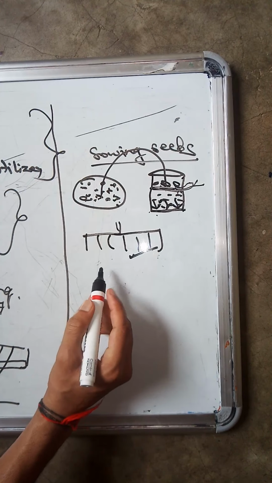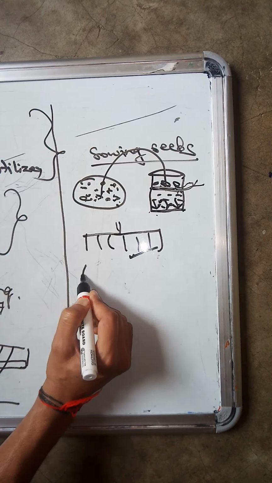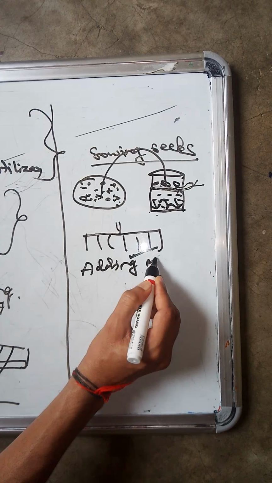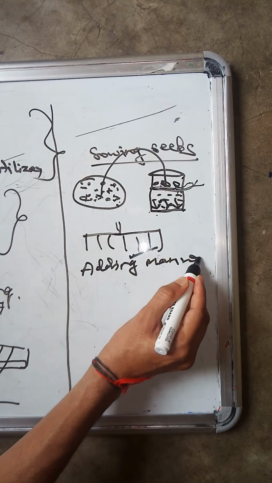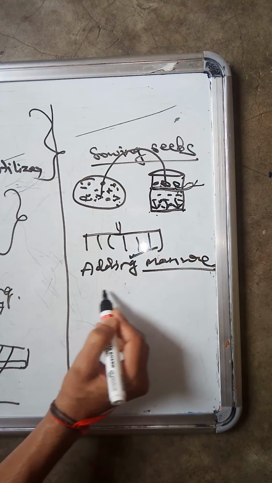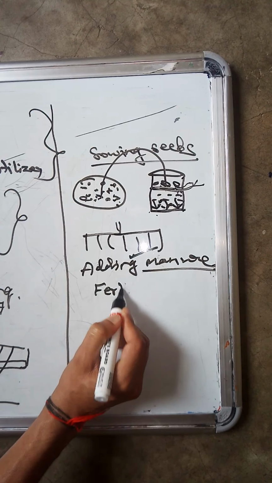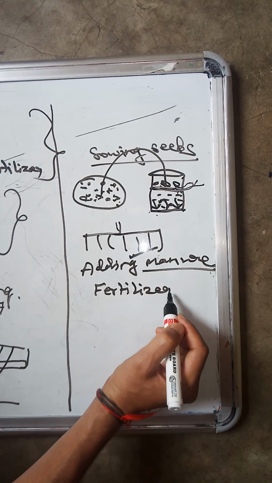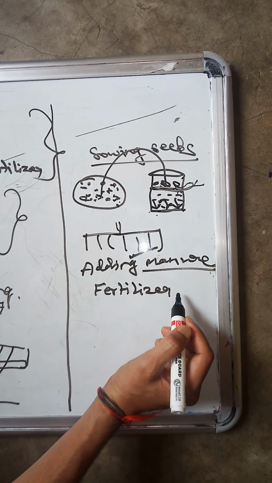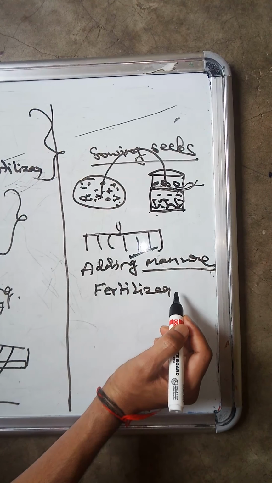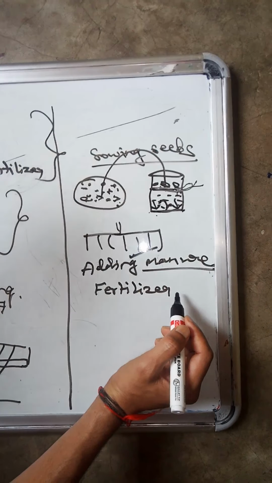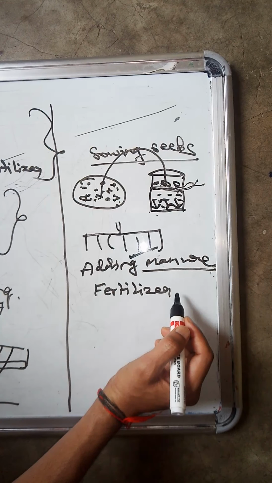Next one is adding manure and fertilizers. First, what is manure? What are fertilizers? Why do we add manure and fertilizers? Students, listen carefully. This year we cultivated the soil. Again next year we are cultivating the soil. That means every year we are cultivating the soil two times.